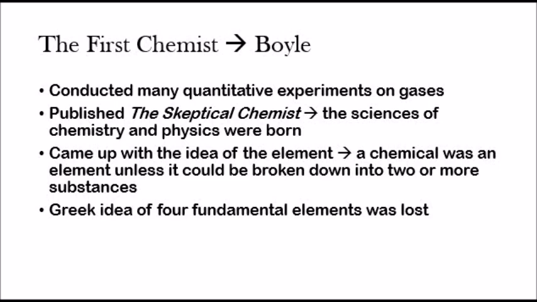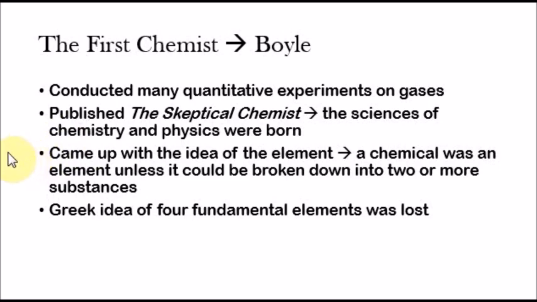He published The Skeptical Chemist, and here is really where the sciences of chemistry and physics were born. Kind of like how nanotechnology was born in recent times, in the same way Boyle kind of invented these subjects.